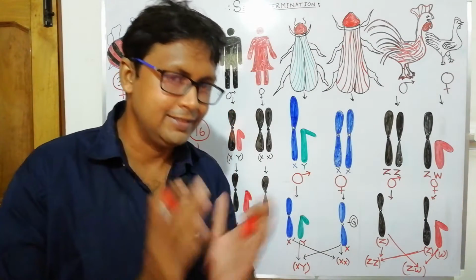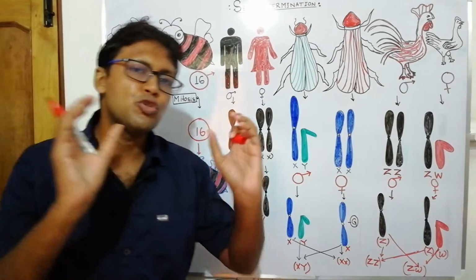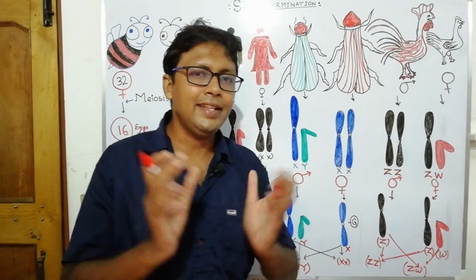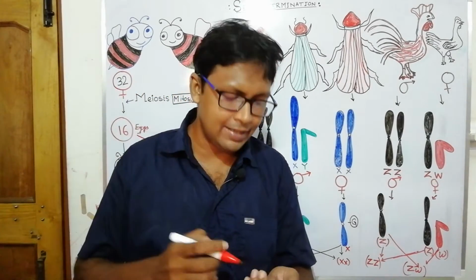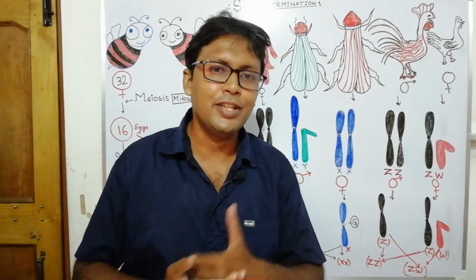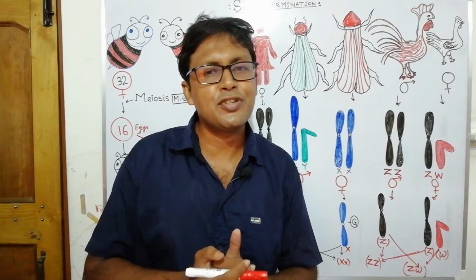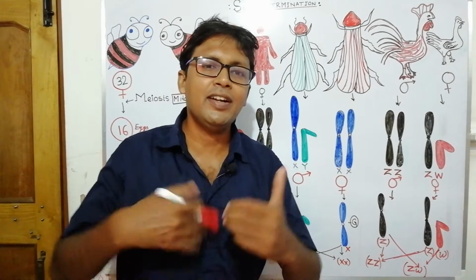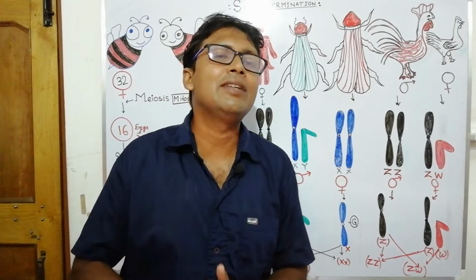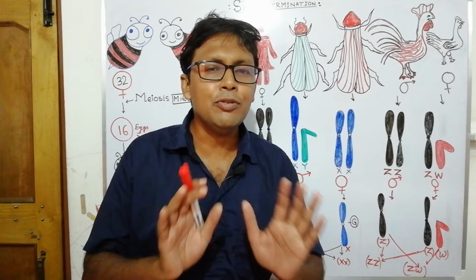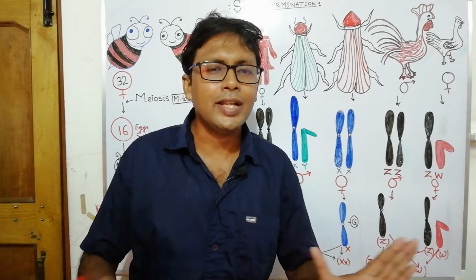Now here the egg has two fates. Either the unfertilized egg will directly develop into an organism, converted into a male without any fertilization.